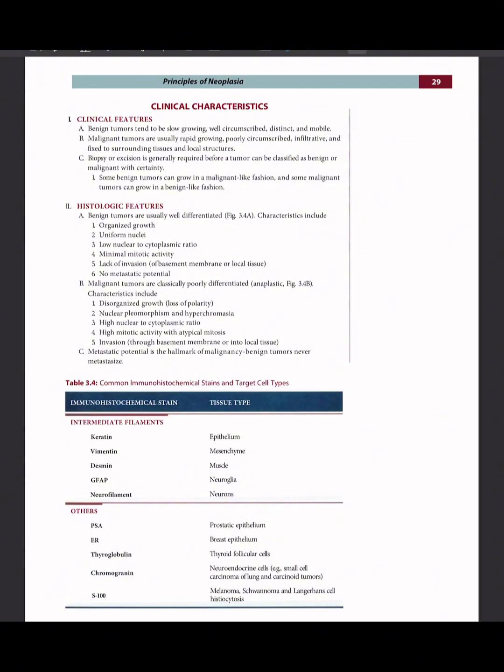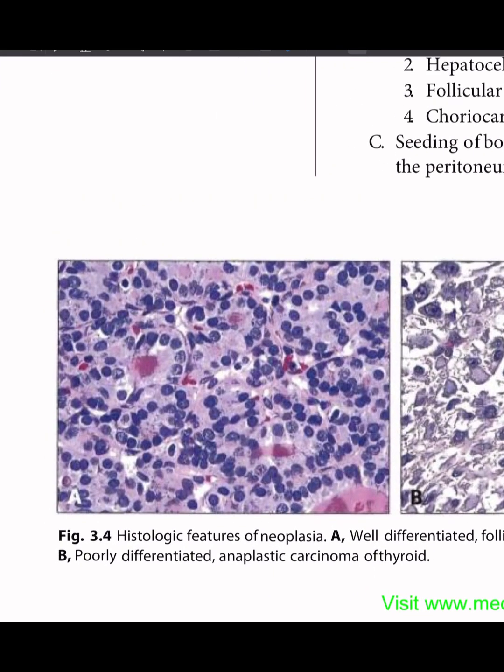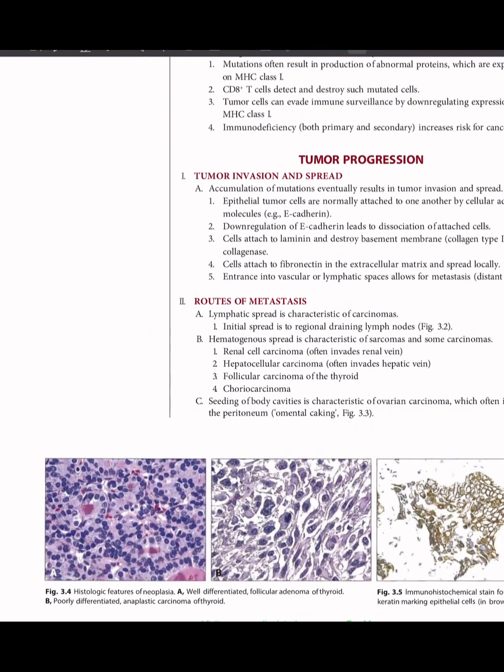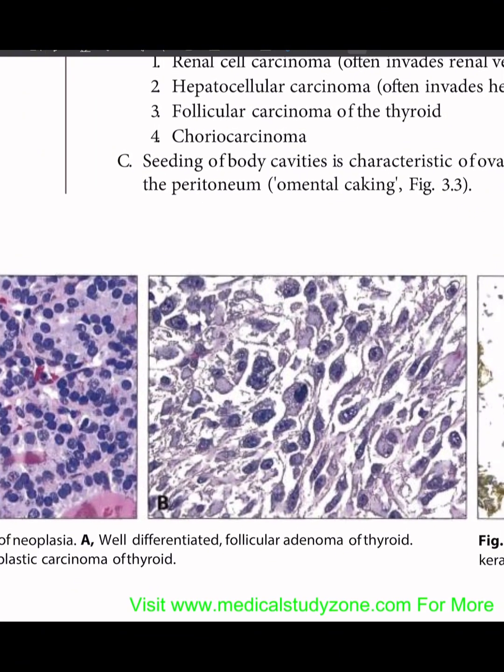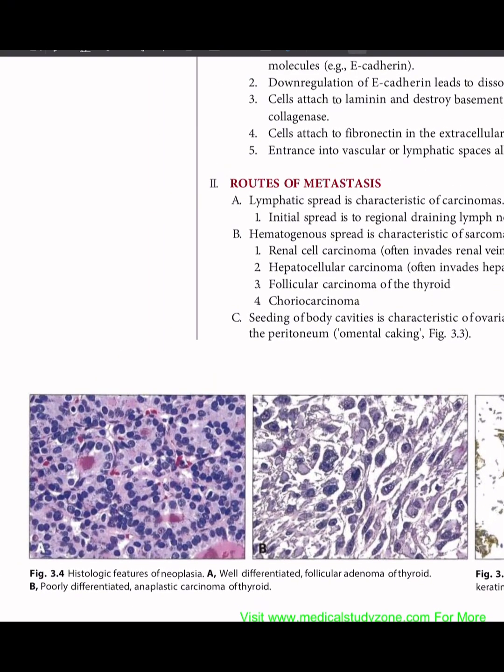Histologic features. Benign tumors are usually well differentiated. This is shown in figure 3.4. Well differentiated follicular adenoma of thyroid, and this is a poorly differentiated anaplastic carcinoma of the thyroid. You can see the difference of how this image is more clear and well differentiated, and this one is poorly differentiated.